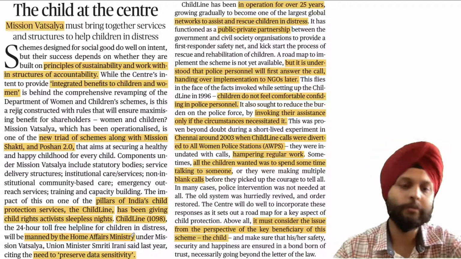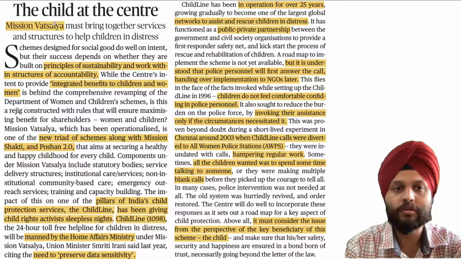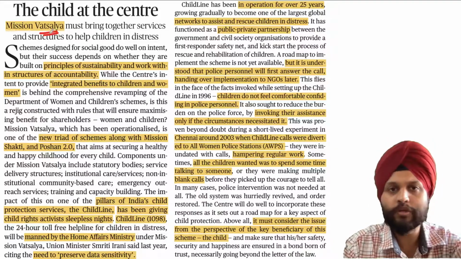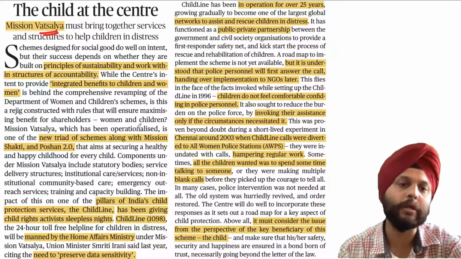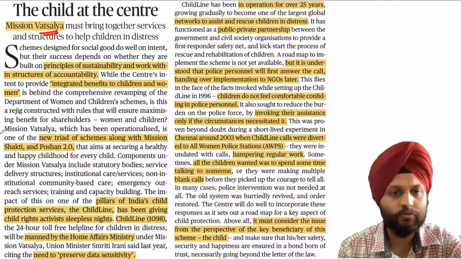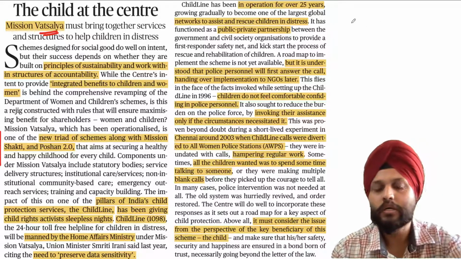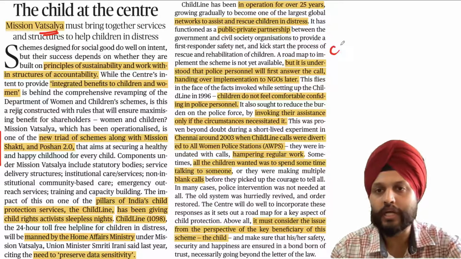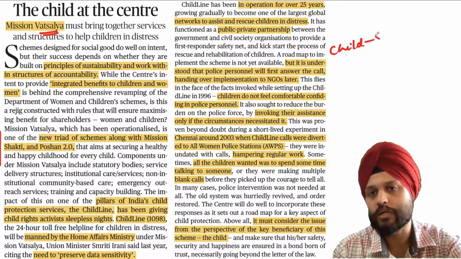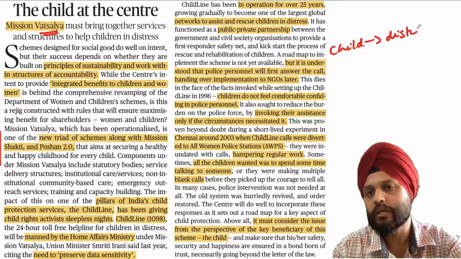Okay, so what happened with this Vatsalya scheme is, the government has reorganized the Ministry of Women and Child Development. So the same thing is written over here. Let's say a child is in distress.